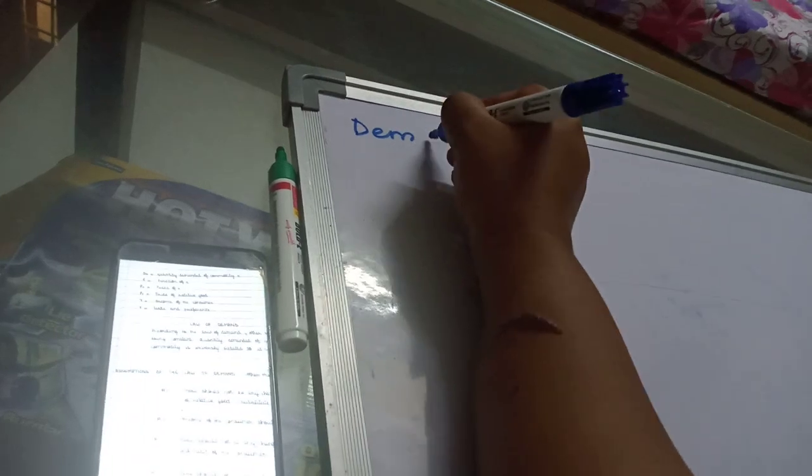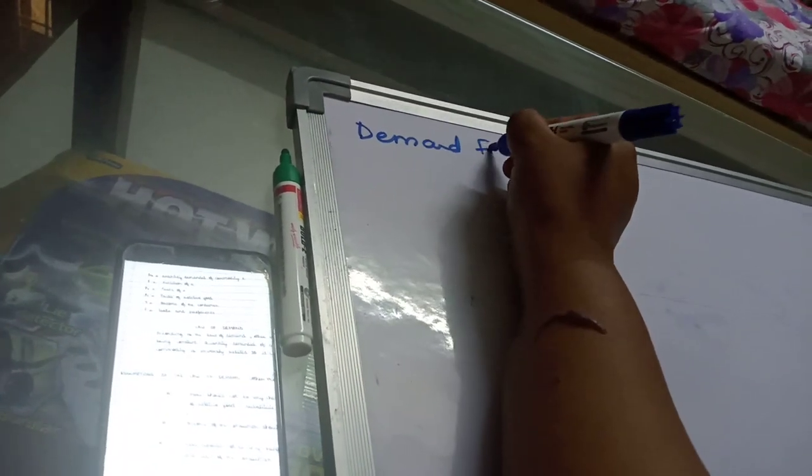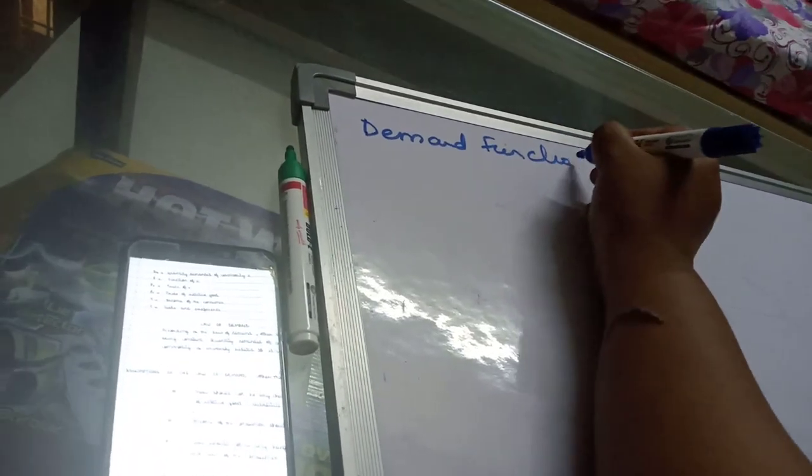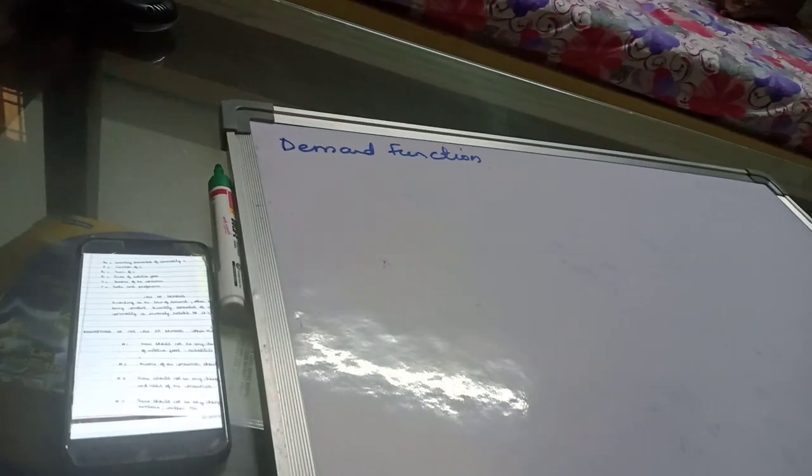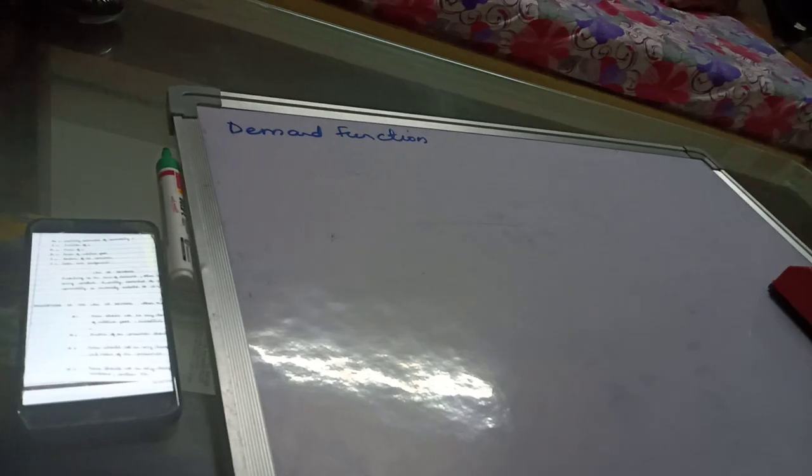So we're going to do another topic, and that is demand function. Mathematically, demand is a function of all the factors which affect the demand. Like you can have a mathematical equation for the demand depending upon what factor you are talking about.